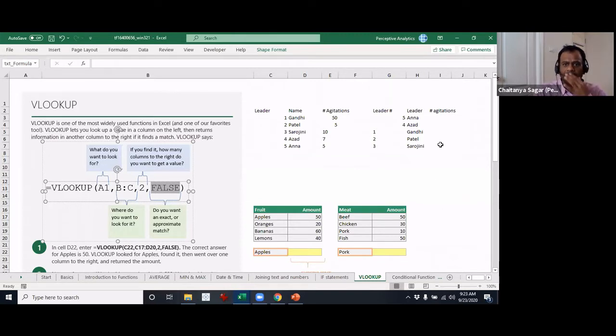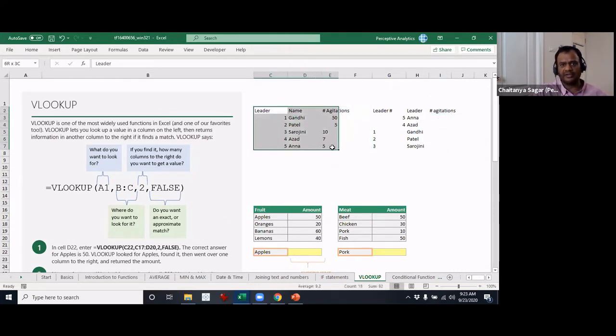Anytime you do a VLOOKUP, it is necessary that, let me color this so that it is a little clearer.